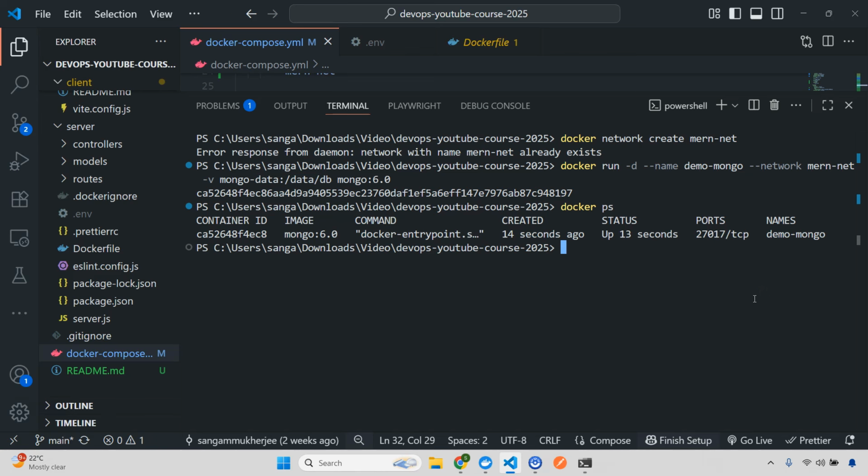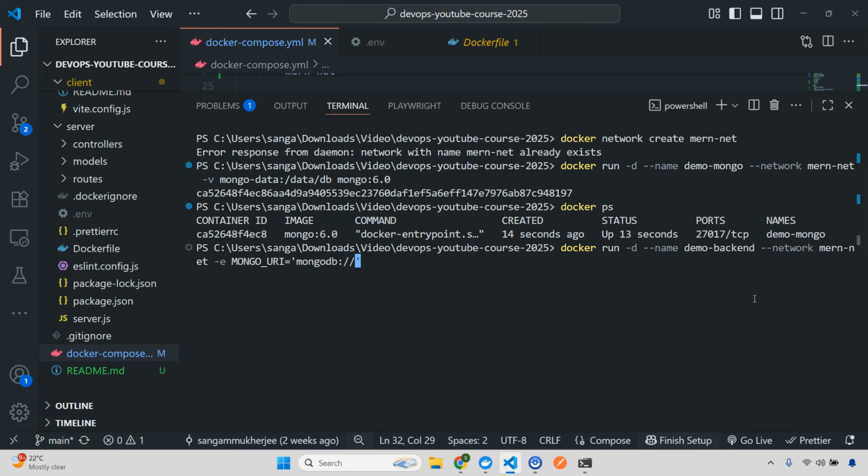I'll simply do docker run. You need to write quite a few options here. I'll do -d, and give a name, let's say demo-backend. You can give any name you want. I want to give a network, so the network will be our mern-net, correct? Then I'll give -e for the MONGO_URI, and this will be mongodb://